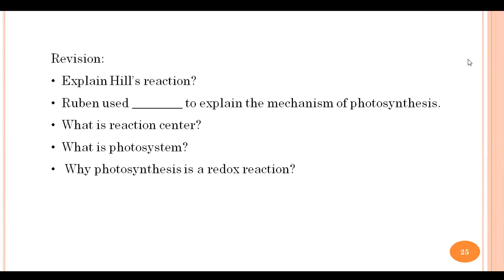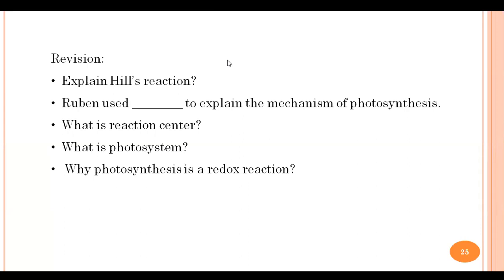Before that, just one last question I want to ask you: why is photosynthesis a redox reaction? Yes, Ajinkya. In the process of photosynthesis, there are reduction and oxidation. Both processes take place simultaneously in the photosynthesis process. Hence the photosynthesis process is called a redox reaction.